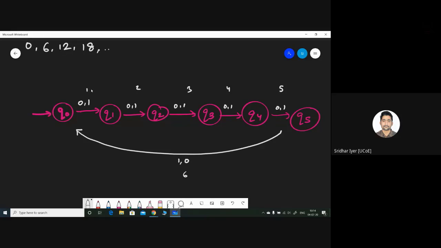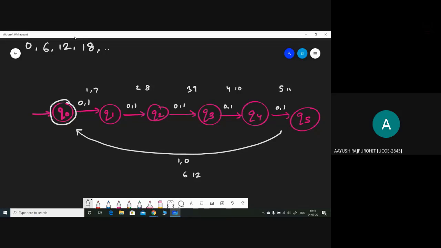So what exactly happens is now the length is 6. Suppose we want the number 12 to be accepted. So the length would be like this. It would be again 7, then 8, then 9, then 10, 11, and again 12. So all the multiples of 6 will be accepted over here. So again, Q0 would be the initial as well as final state. Because Q0 is a state which will give me a remainder 0, or I can say it is completely divisible. So I'm writing it like this. Q0 will be my state which is initial as well as final. Correct? Got the logic? Kindly let me know if this is clear.